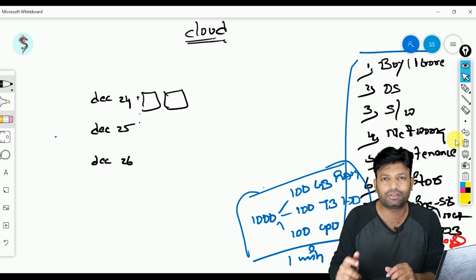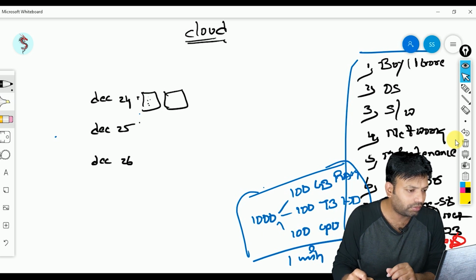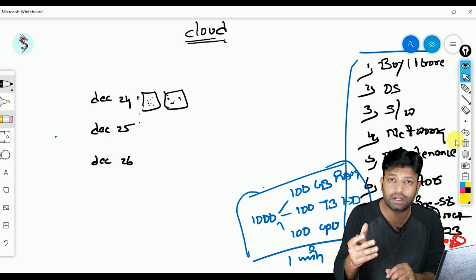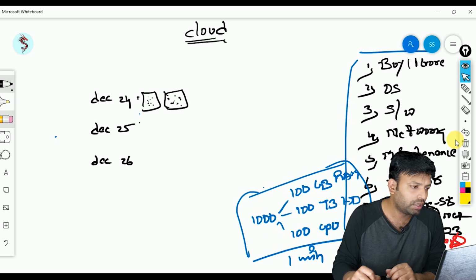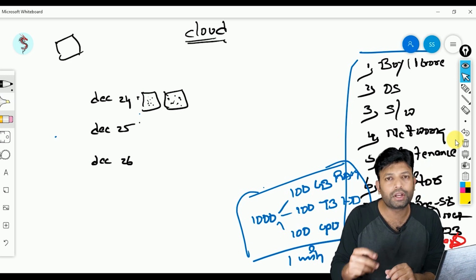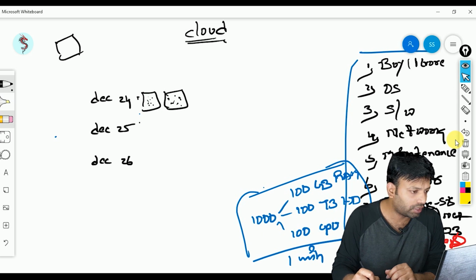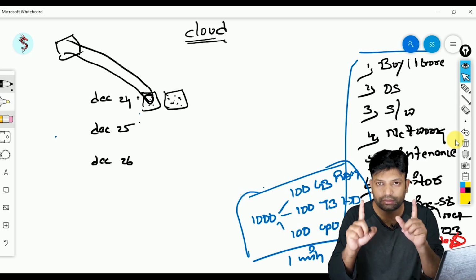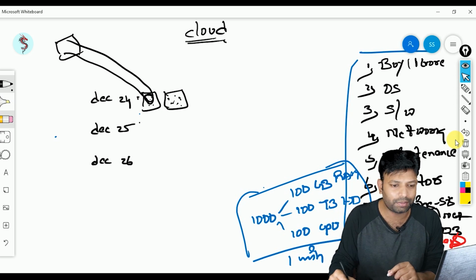So what I'm going to do is take two servers. In real time they keep hundreds of servers, but here I'm taking two servers as an example. In these two servers, I'm going to keep the prices, colors, and configuration details of that iPhone. Being a customer, this is your laptop and you open any online shopping website, could be Amazon or Flipkart. You try to access my product, the request will come here, we'll load the page, and the response will go back. Then you can see that product on your screen, and if you like it, you buy it. That is what actually happens, right?